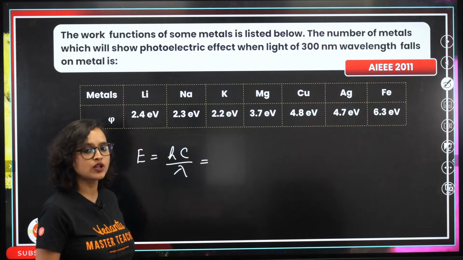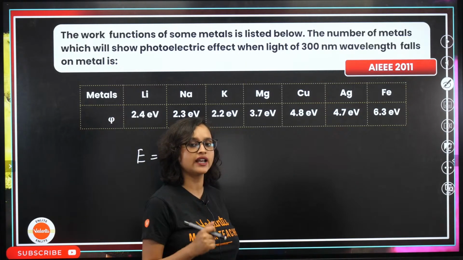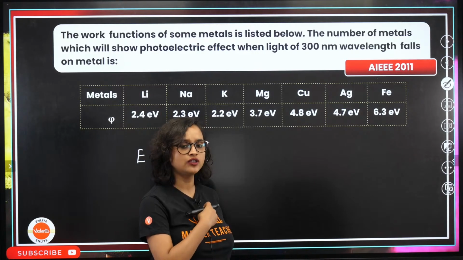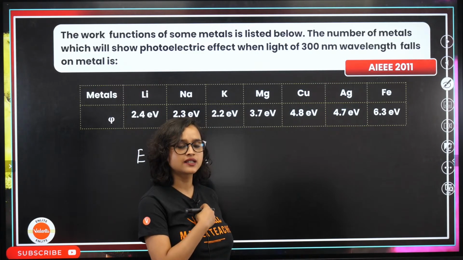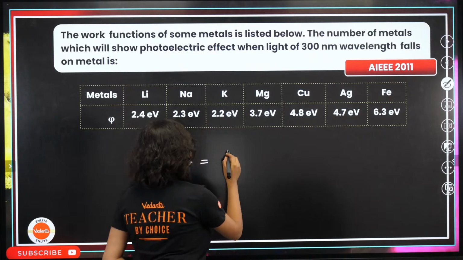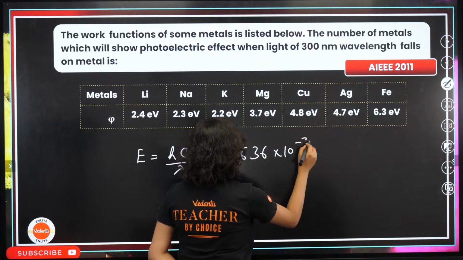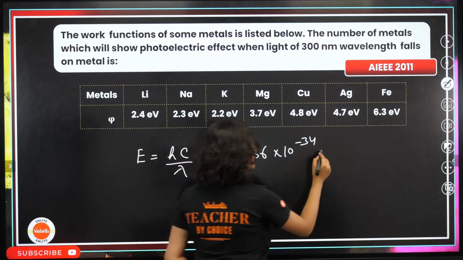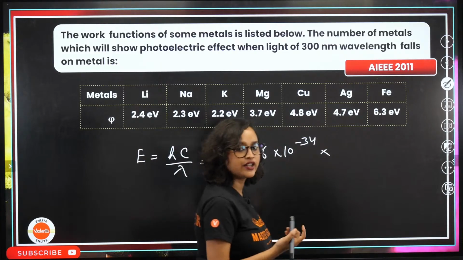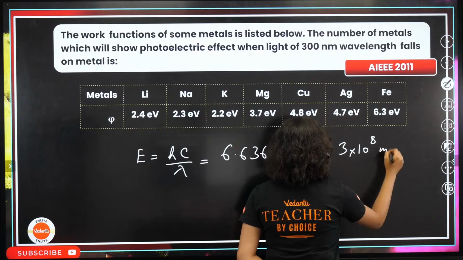Now, what is our h value? 6.636 into 10 to the power minus 34. Into, what will it be? Speed of light. So 3 into 10 to the power 8 meter per second.